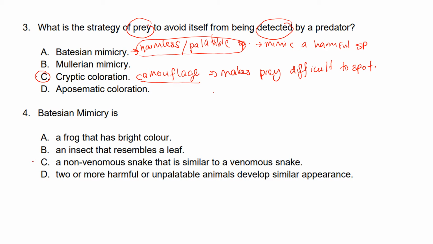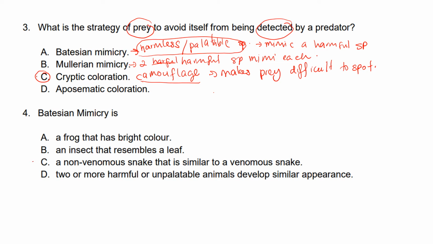As for Mullerian mimicry, it is when two harmful species, or two poisonous or unpalatable species, mimic each other. When two poisonous species look alike, the predator will avoid both of the harmful species.